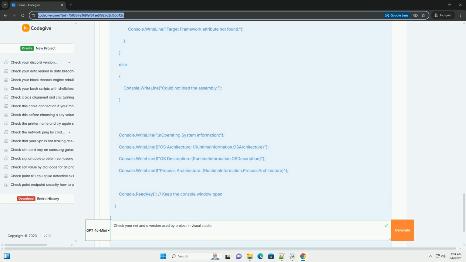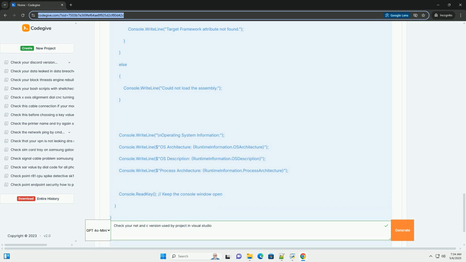Find the Application tab for .NET Framework, or the General tab for .NET Core/.NET 5+/6+. 3. Select a new target framework. Use the Target Framework drop-down menu to choose a different .NET version. Visual Studio will automatically update the project file and any necessary references.